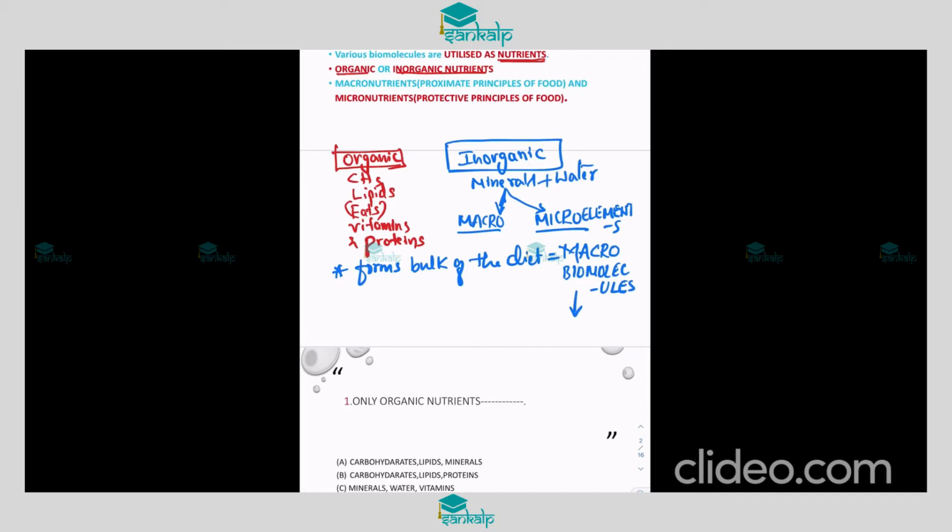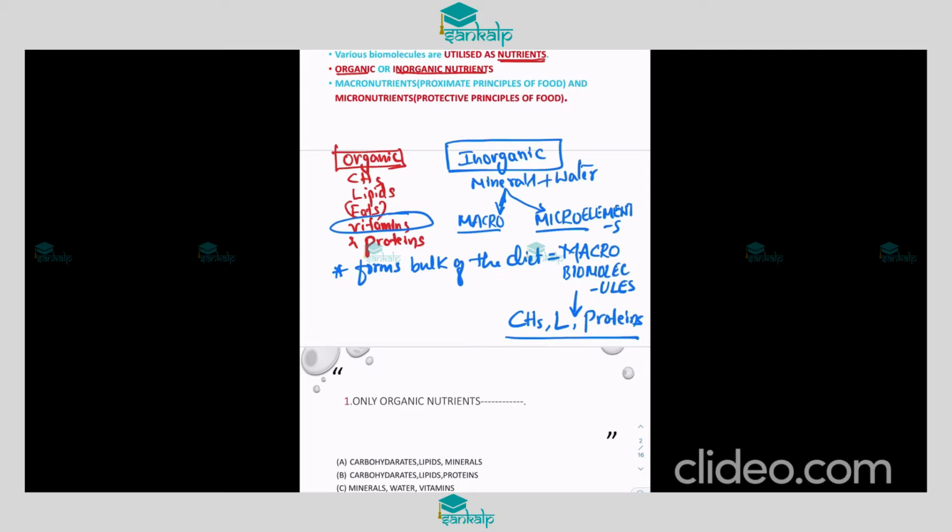This includes mainly carbohydrates, lipids and proteins. These are organic. It also includes vitamins, but we are going to take them in little quantities, or you can say trace amounts.